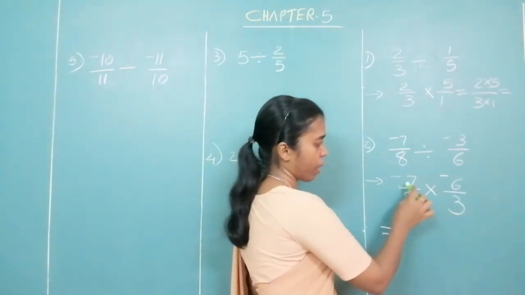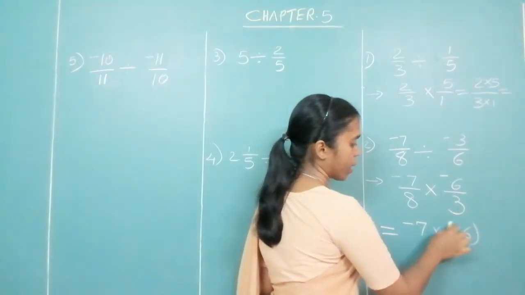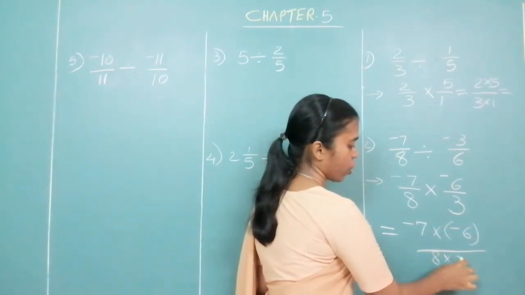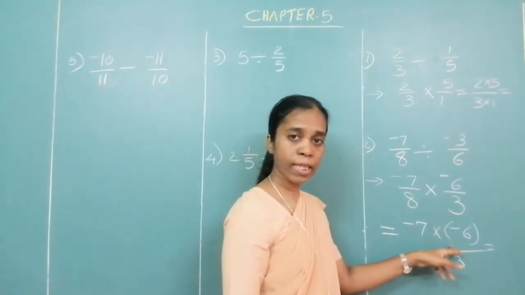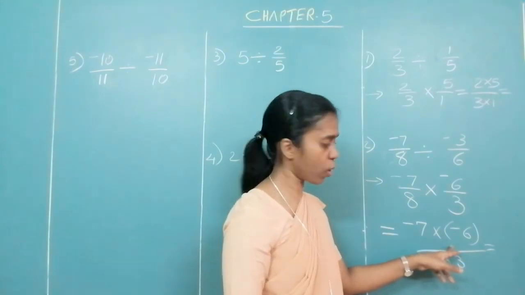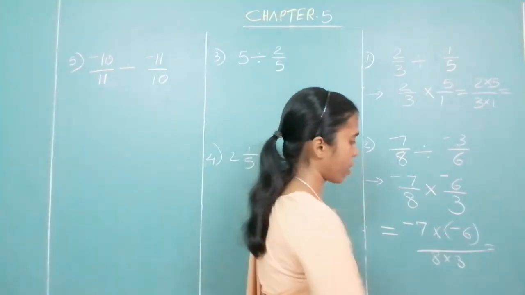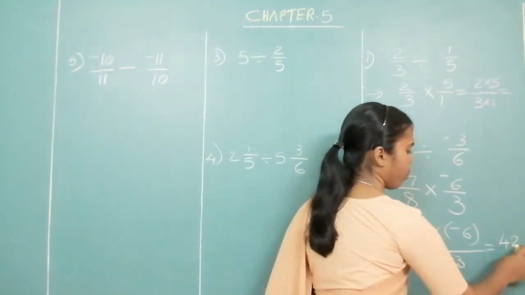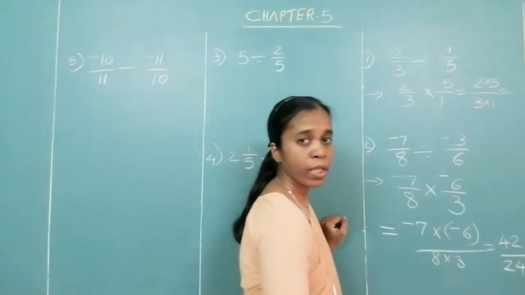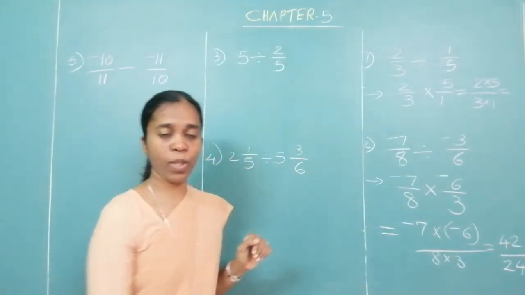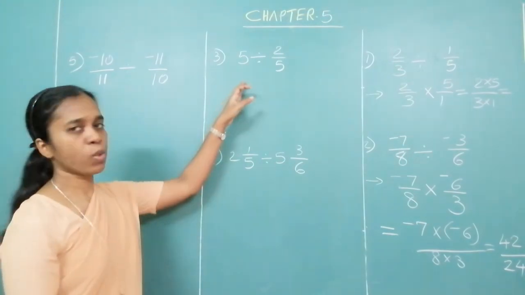Now multiply. Multiply the numerators. Minus 7 into minus 6 upon 8 into 3. If both our signs are same, then the answer is positive. So minus and minus, answer will be positive. 7 6s are 42 upon 3 8s are 24. There is something common in that. Remove what is common, reduce to the lowest form.